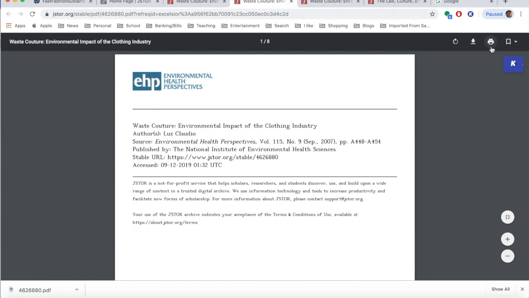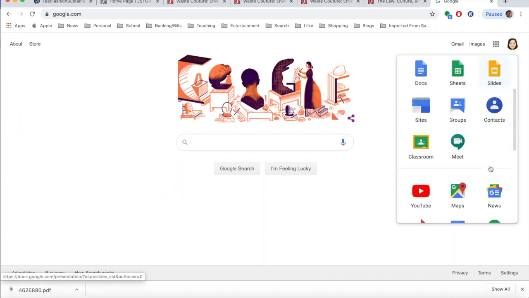So I would like everyone to also download or print their own copies. Every single person in your group needs their own copy, because every person in the group needs to annotate on their own and complete an article tag on their own. So even though you have the same exact article, you all need your own.